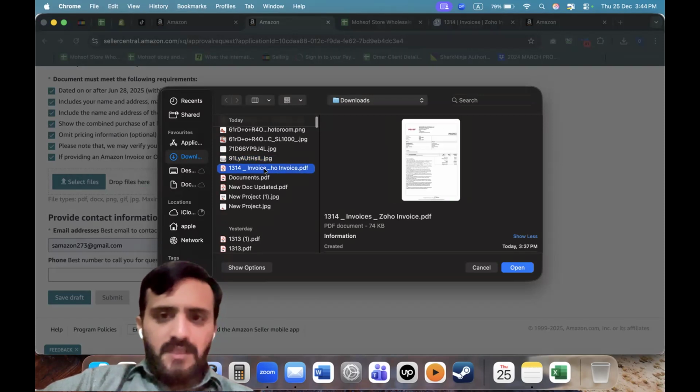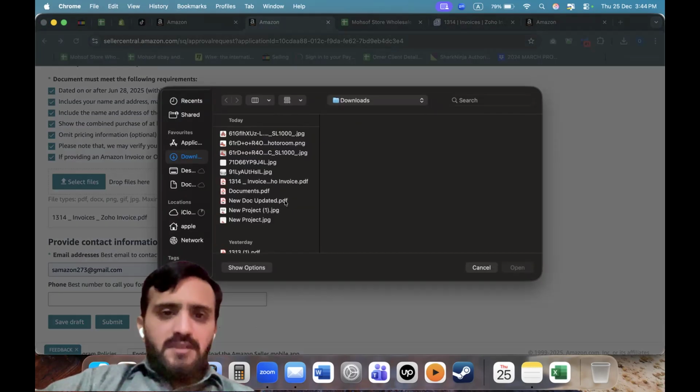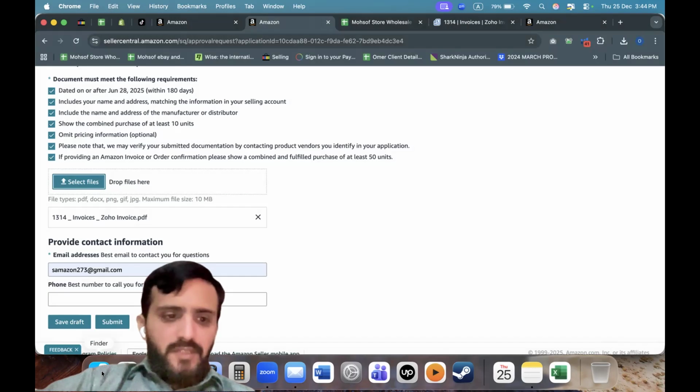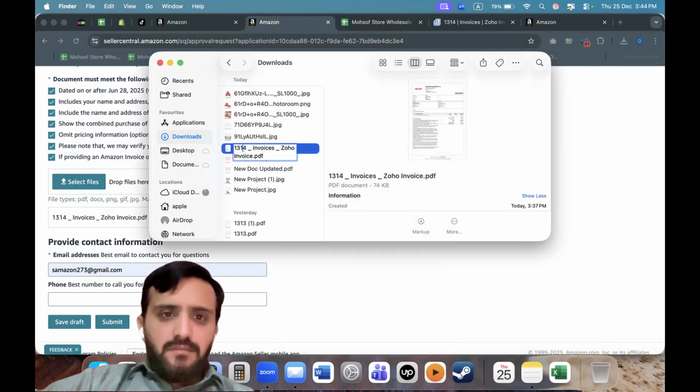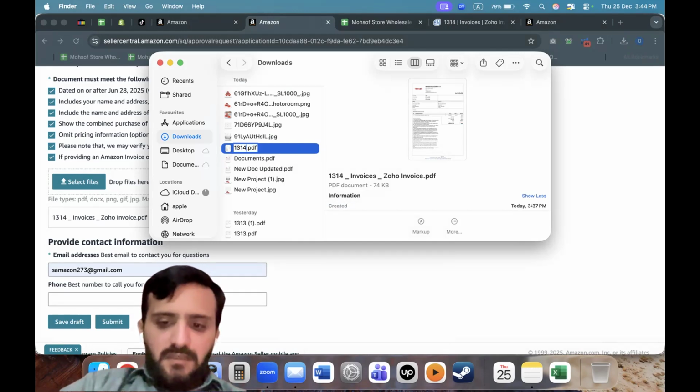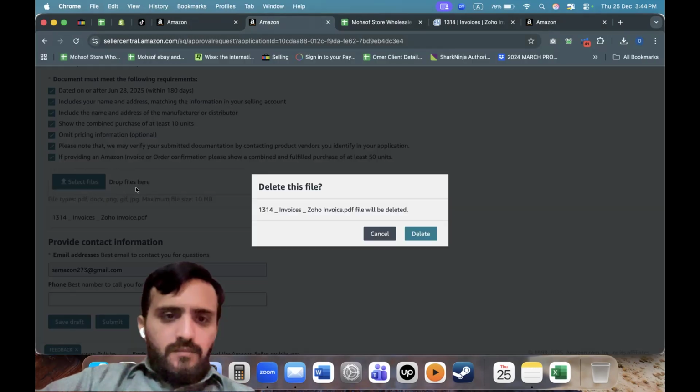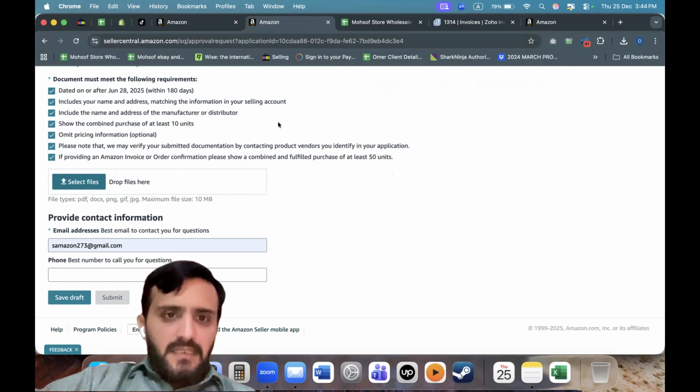Now here I need to submit an invoice and letter of authorization. First of all, I will submit the invoice, then I will submit a letter of authorization. Let me rename the invoice because it says a different name, which is not good. I'll remove everything and say Confico, and now select it.